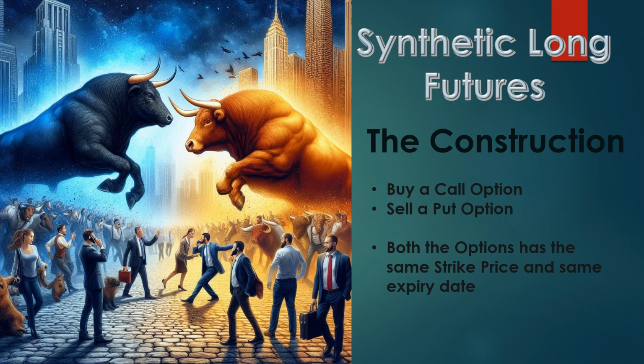This gives the right but not the obligation to buy the underlying asset at a specific strike price before the option expires. Sell a put option. This gives the obligation to buy the underlying asset at a specific strike price if the option is exercised by the buyer before it expires.